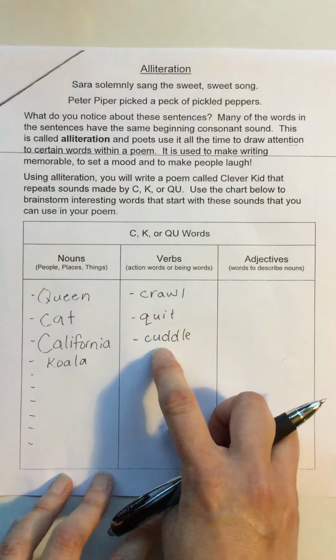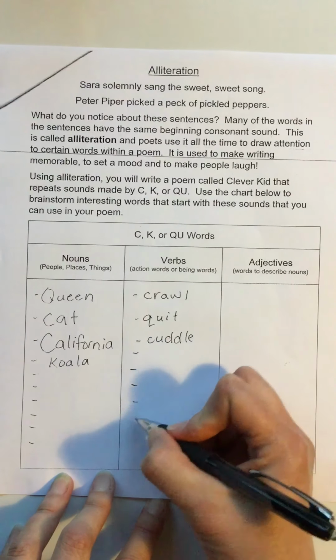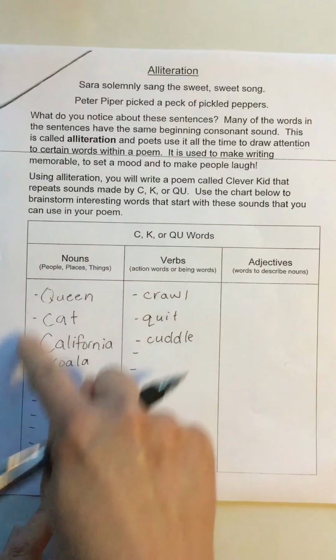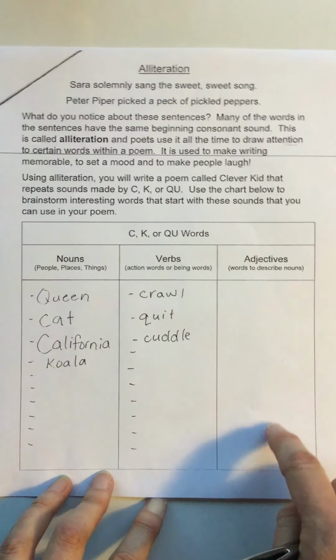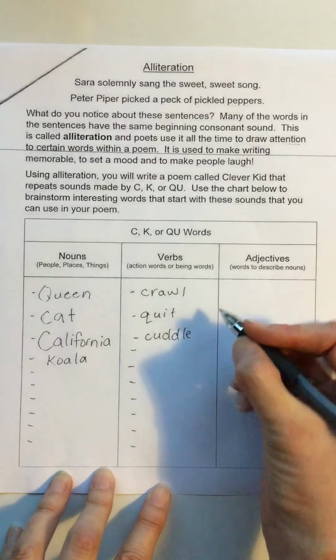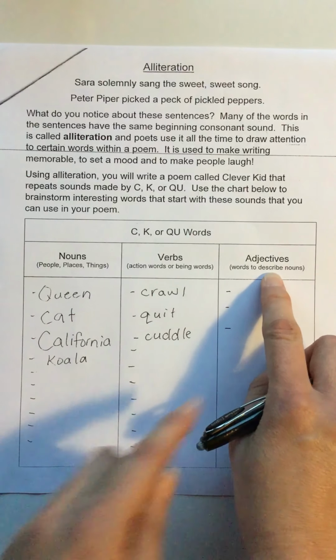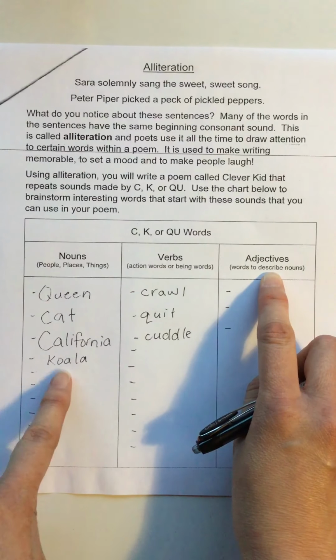They are action words. You are going to list not just 3, but as many as you can. The more words you have on this page, the better your poem will be because you'll have more words to draw from. Finally, you are going to make a list of adjectives. Adjectives are the words that describe the nouns.